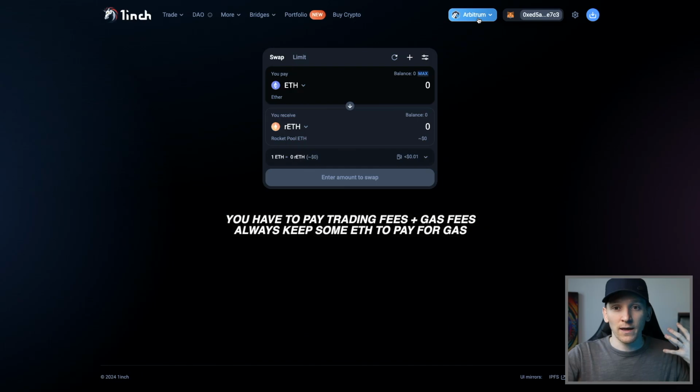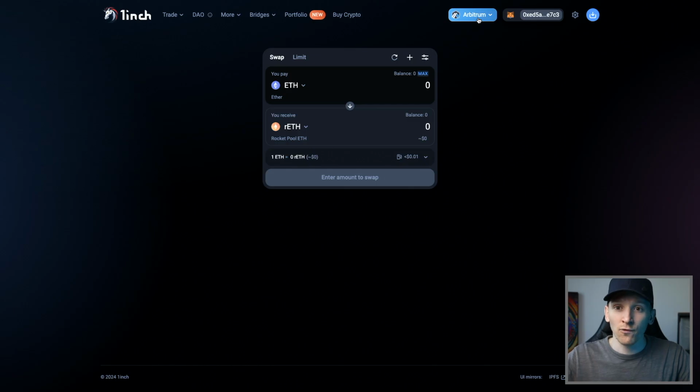So you can have it on the Ethereum mainnet, which is very, very expensive. You can have it on a centralized exchange, which is totally free, or you can use layer 2s, which have some small downsides in terms of the asset selection, but you keep self-custody and it is a lot cheaper to do things on the blockchain.